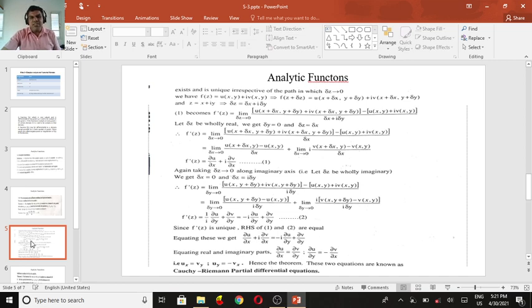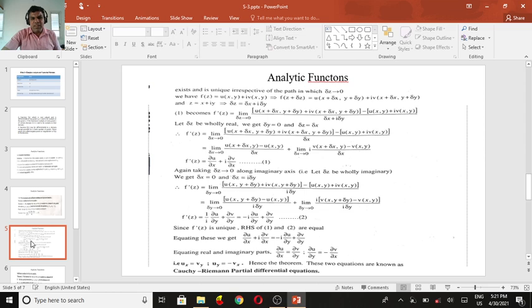Again, if we take delta z tends to 0 along the imaginary axis, with delta z all imaginary, we replace delta x equal to 0. Now delta z becomes i times delta y. So the derivative of f of z is equal to limit delta y tends to 0, u of x comma y plus delta y plus i times v of x comma y plus delta y minus u of x comma y plus i times v of x comma y, divided by i delta y.